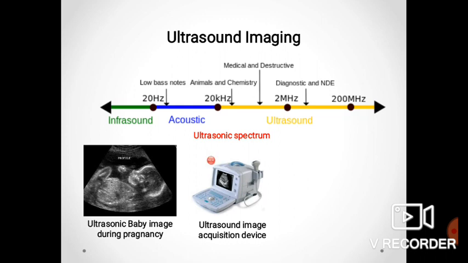The yellow spectrum is known as ultrasound. Frequency higher than 20 kHz is known as ultrasound. At the bottom you can see the ultrasound image of an unborn baby, and beside that, the device through which the image is captured.